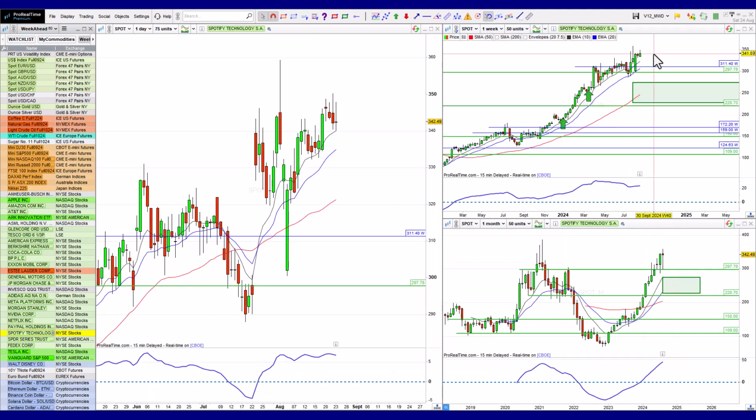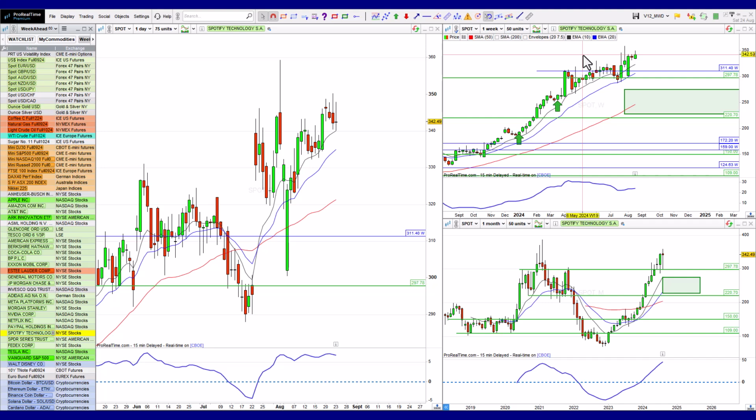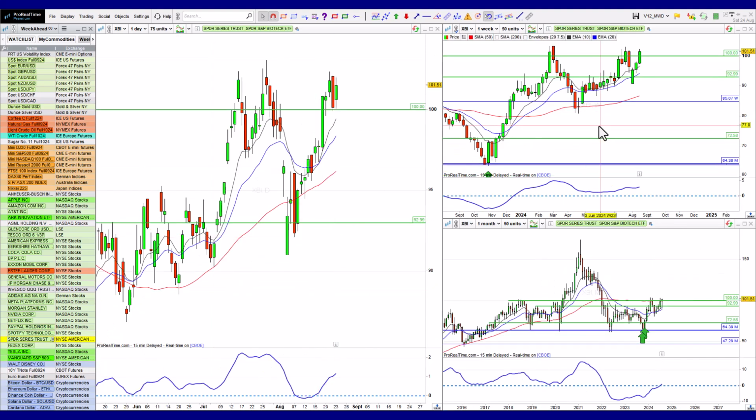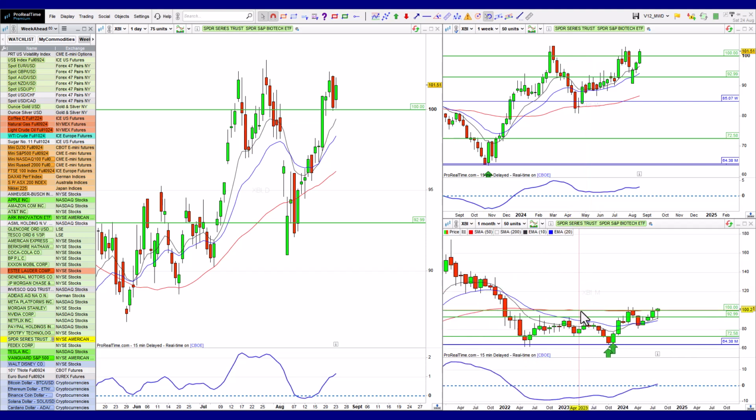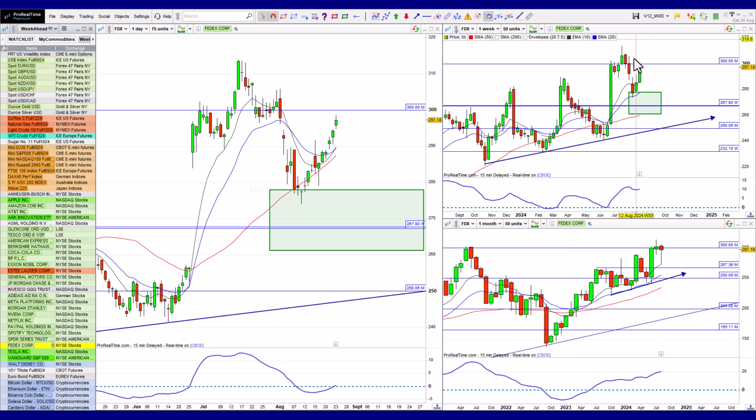Spotify looks fine. It's got some resistance where it's battling at that 342 level. Overall, still continues to look healthy. Definitely Spider here, also looking good. Very happy with that. Really nice and healthy. FedEx also looking very good.